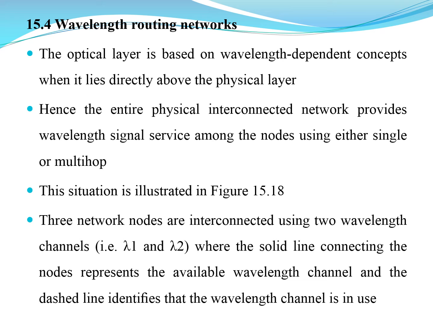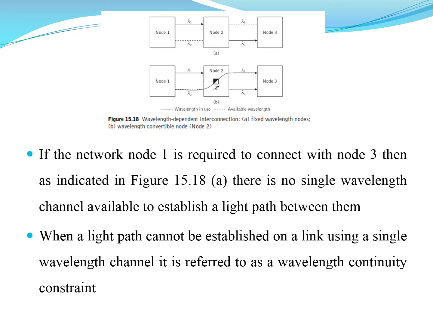And three nodes are interconnected here in the example using two wavelength channels, that is wavelength 1, represented as lambda 1, and wavelength 2, represented as lambda 2, where the solid line connecting the nodes represents the available wavelength channel, and the dashed line identifies that the wavelength channel is used. So this is how node 1, node 2 and node 3 are considered, and we see lambda 1 and lambda 2 as the two different wavelengths.